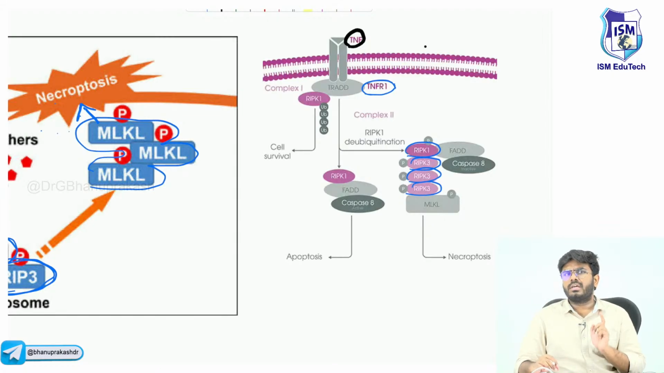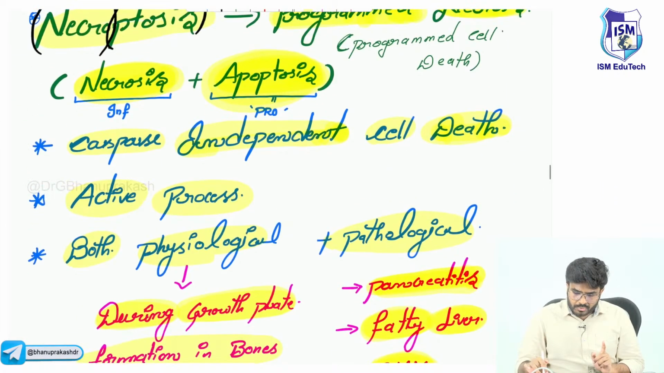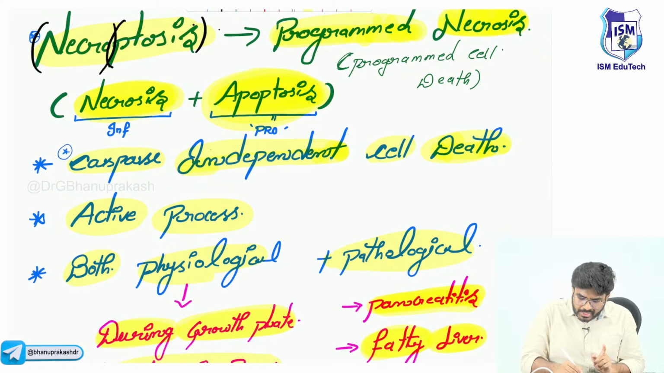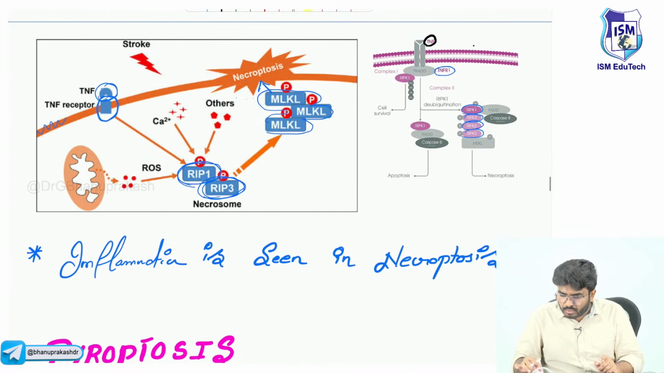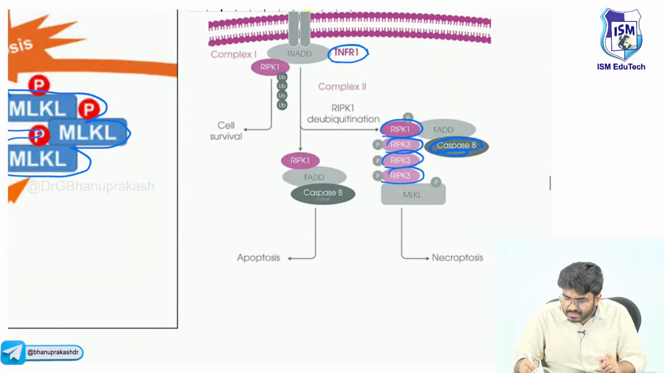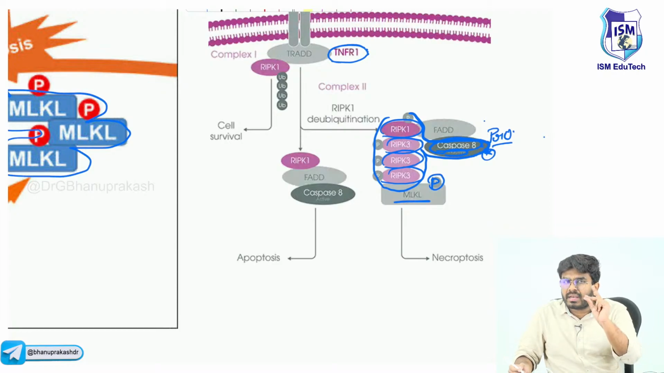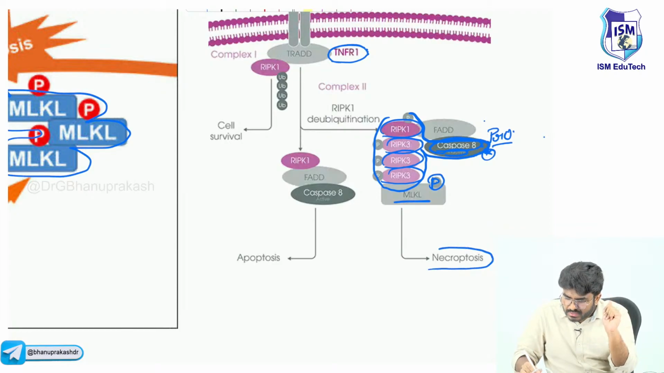Now you can ask me, sir, you said this is caspase independent cell death. Necroptosis, you said that it is caspase independent. Yes, caspase independent only. But here, look, it's an inactive caspase 8. Not active caspase. This is pro-caspase 8. So now what happens? These three things, RIP kinase 1, RIP kinase 3 along with this pro-caspase, will cause phosphorylation of MLKL. Once the MLKL is activated, what happens? That will cause necroptosis.